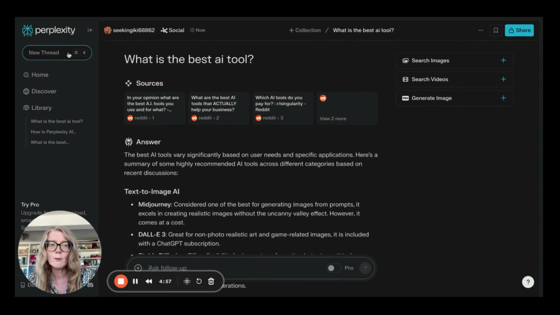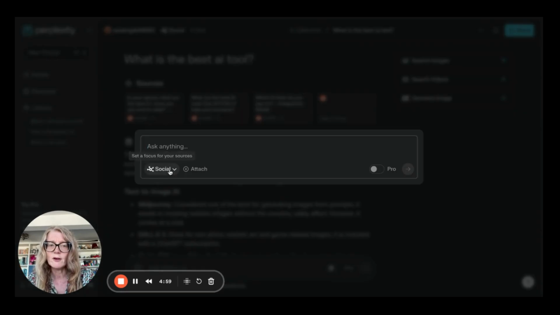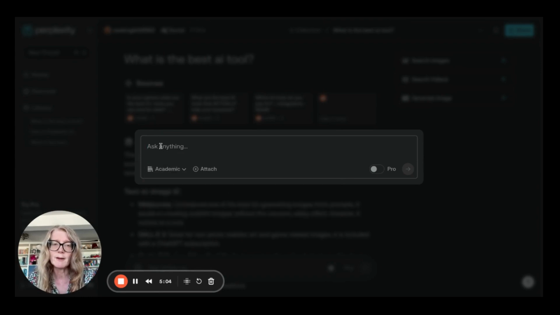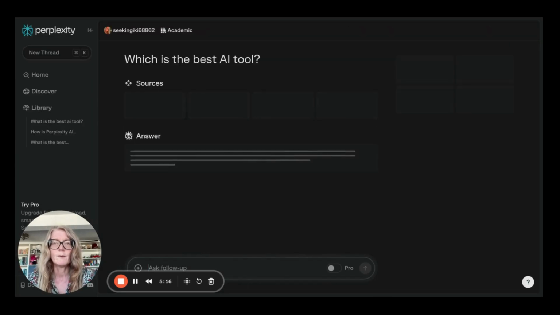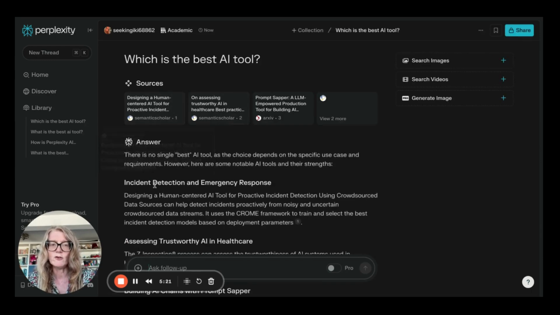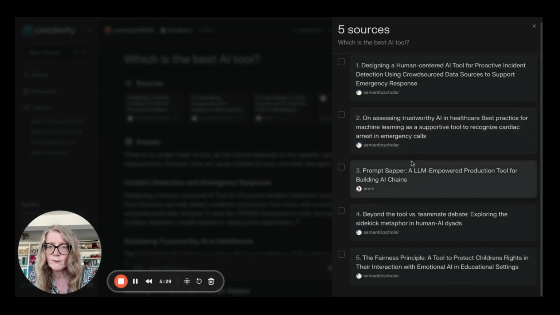So that was constraining our search to social. It'd be interesting to see if we click academic, if the same question will actually have any results or not. And here straight away, we've got a different set of sources. You can see that one of these is Semantic Scholar. We have a site called arXiv. And what else do we have here? Mostly Semantic Scholar by the looks of it.